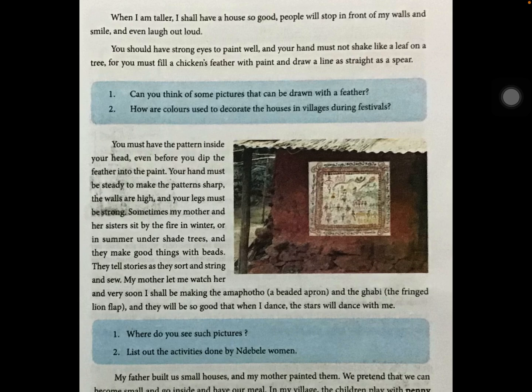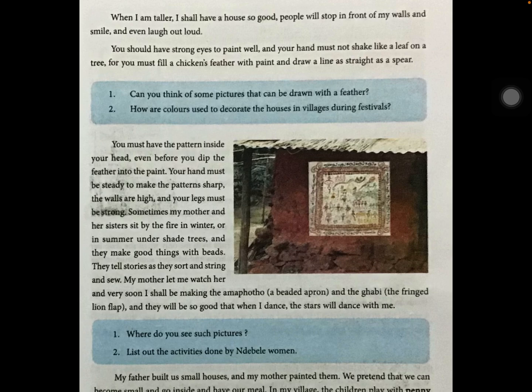You should have strong eyes to paint well, and your hand must not shake like a leaf on a tree. For you must fill a chicken's feather with paint and draw a line as straight as a spear. So here she has started giving guidelines on what kind of precautions have to be taken to paint very well or to paint very good designs as an artist.